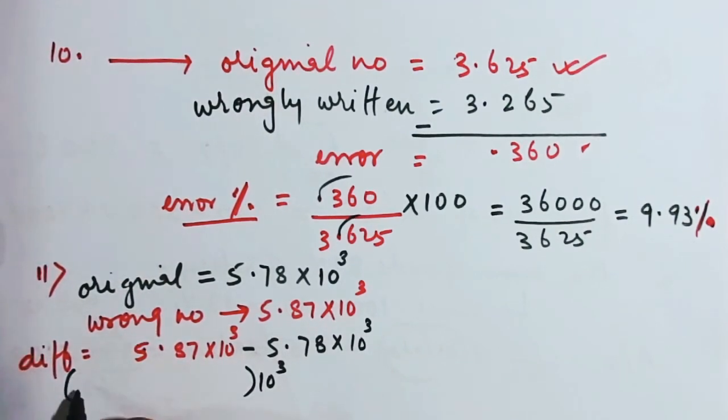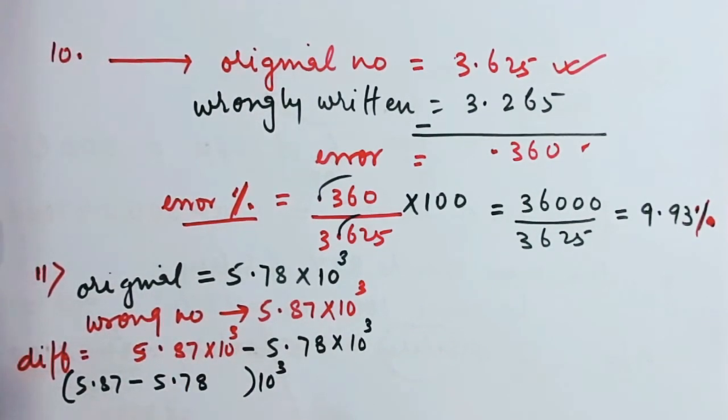You get 5.87 minus 5.78. When you subtract, naturally you get 0.09. So 0.09 into 10 to the power 3. This is my error.